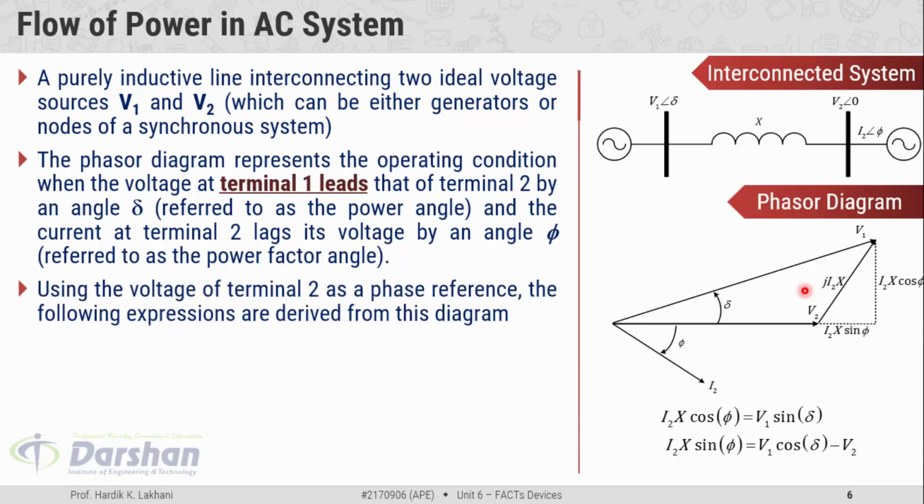Using the voltage of terminal 2 as a phase reference, the following expressions are derived from this diagram. The power P is equal to V2 I2 cos phi. When we substitute I2 cos phi from this expression, we get V1 V2 sine of delta divided by X. Similarly, Q is equal to V2 I2 sine phi. Substituting I2 sine phi, we get V2 times the bracket V1 cos of delta minus V2, divided by X.